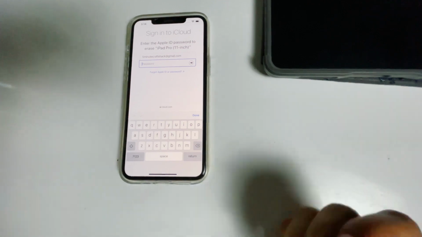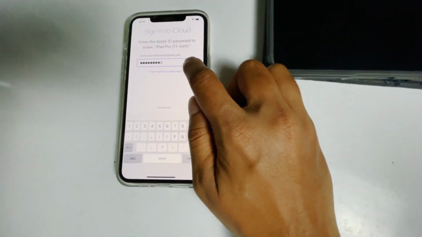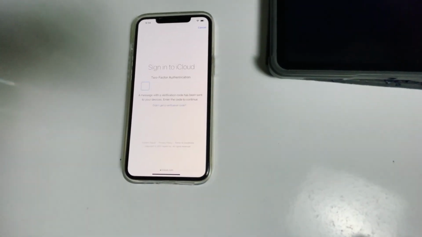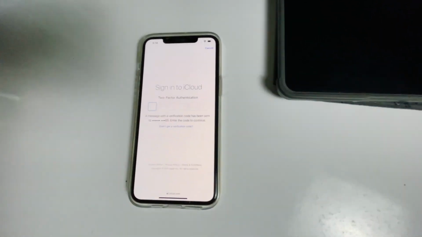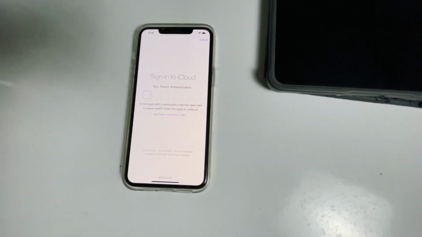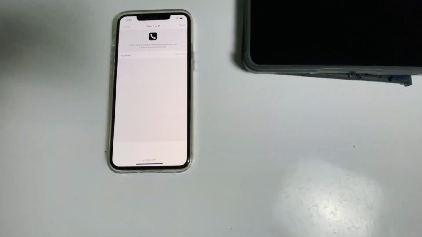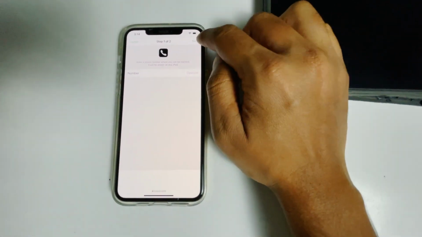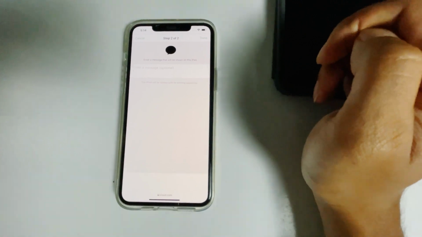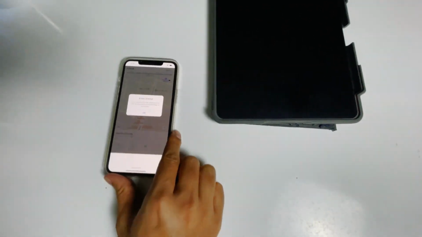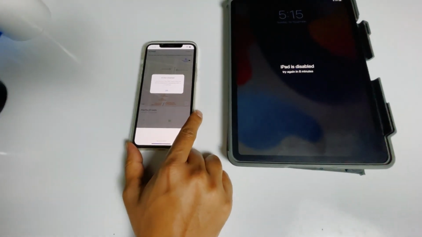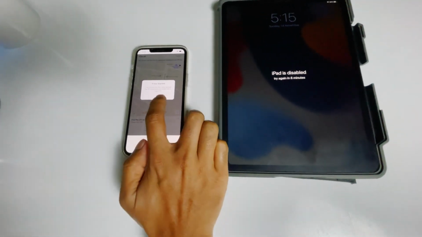Re-enter the password of the iCloud account. Once again, you have to do the two-factor authentication. Go for Next. Go for Done. As you can see, we get a message, Erase Started. Go for OK.